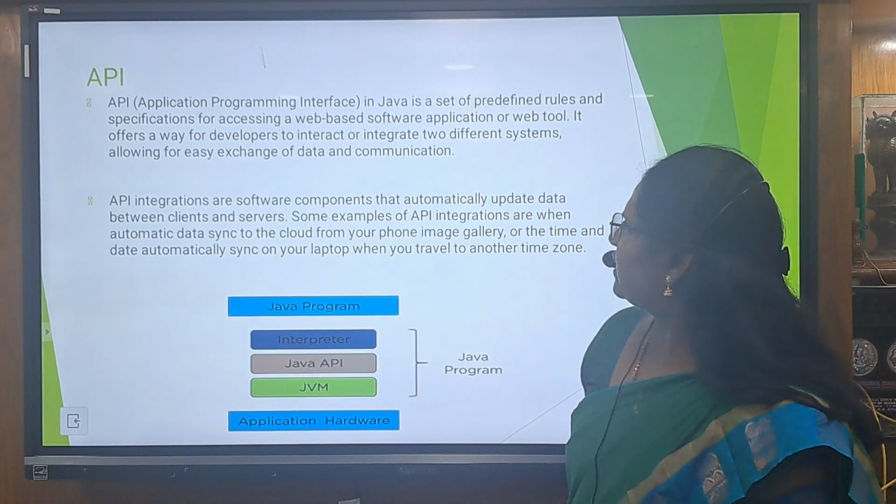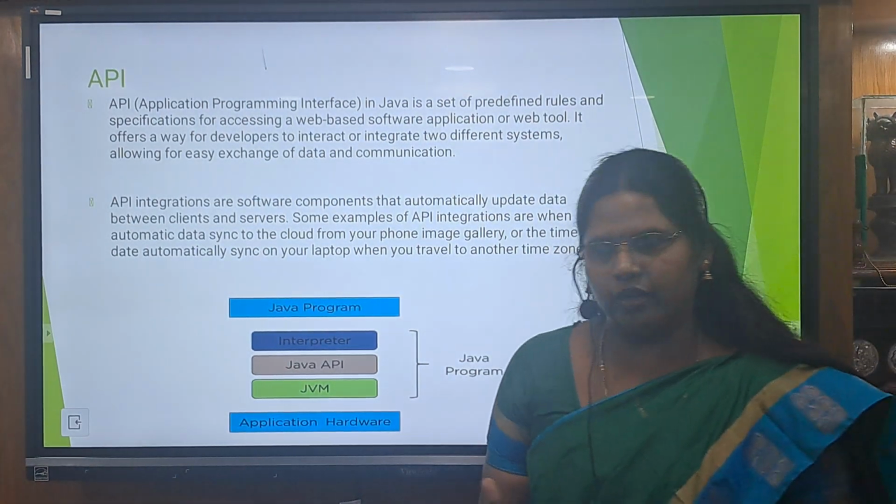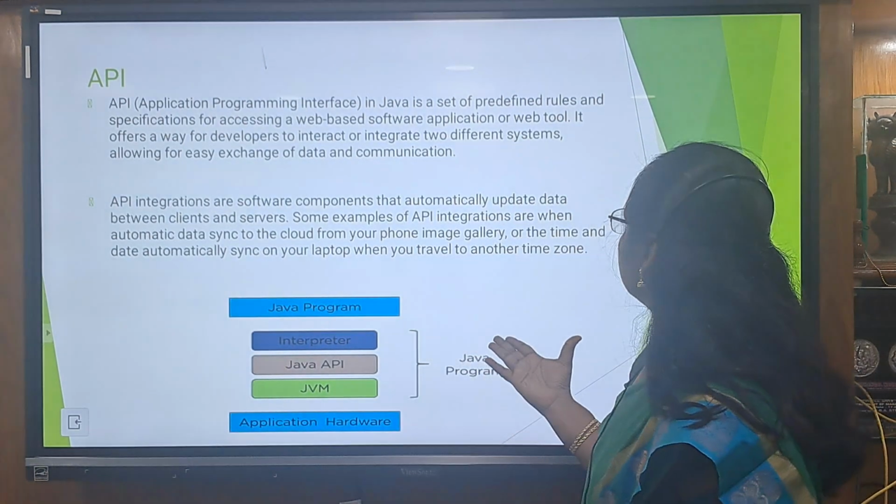And API is the application programming interface in Java. It has some predefined rules as well as specifications for accessing web-based software applications and tools.